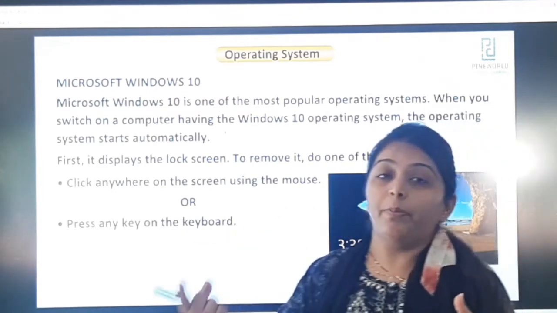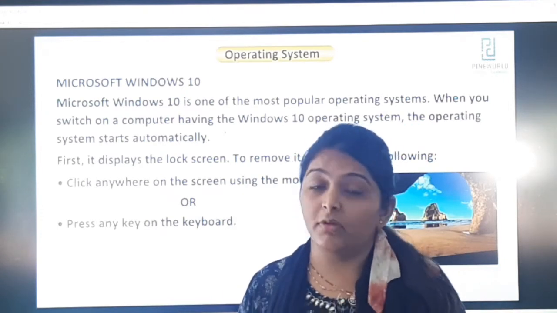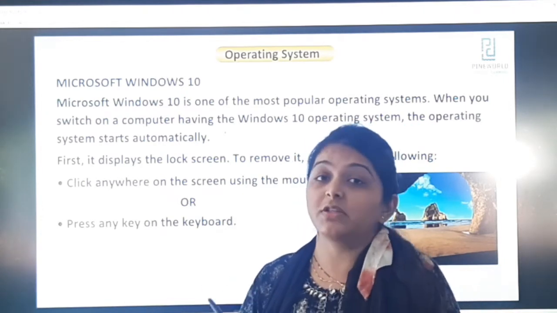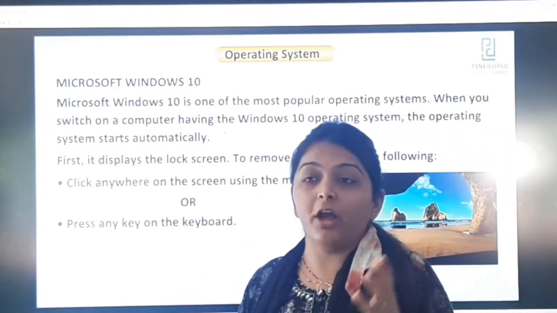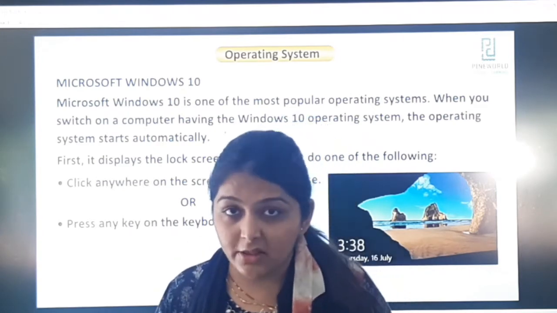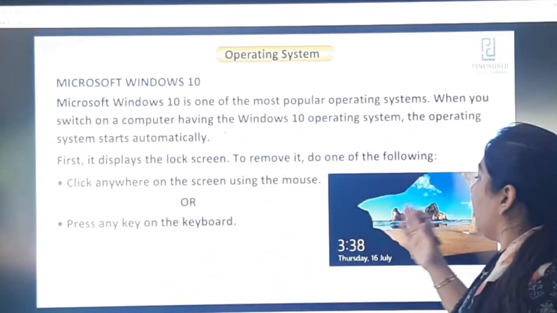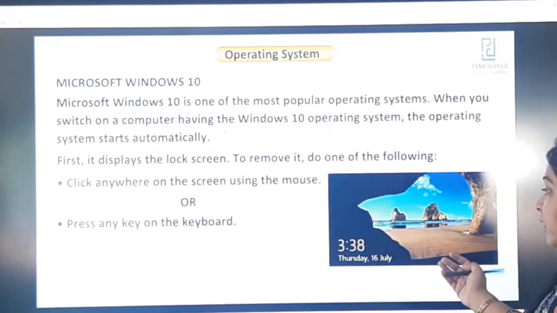What is this? It is an operating system. It is software also because we can't see it, we can't touch it, and we can't feel it. So it is an operating system as well. When you switch on the computer, if your computer has the Microsoft Windows 10 software, then you can see the screen will start with the lock screen.